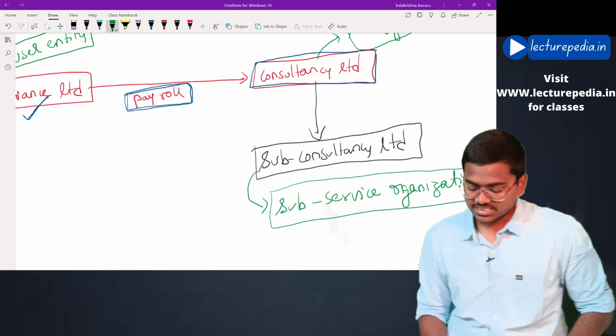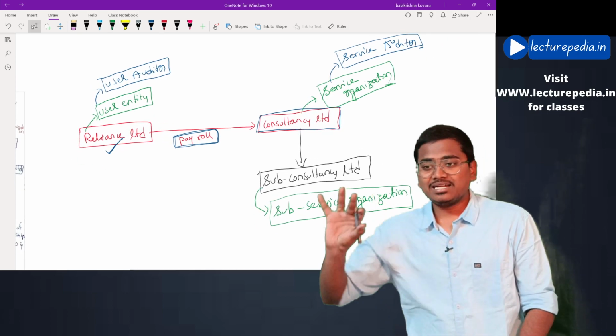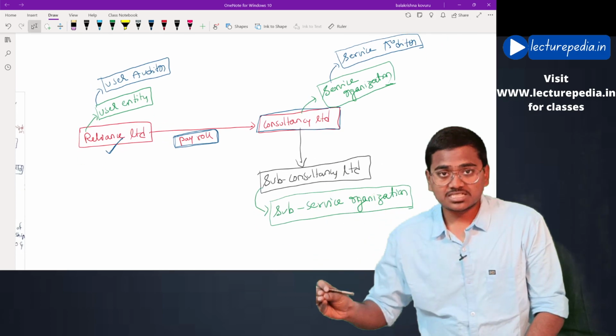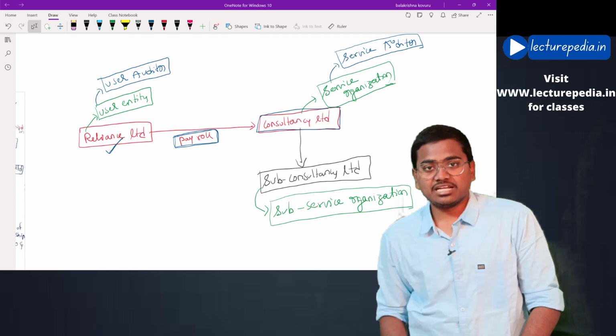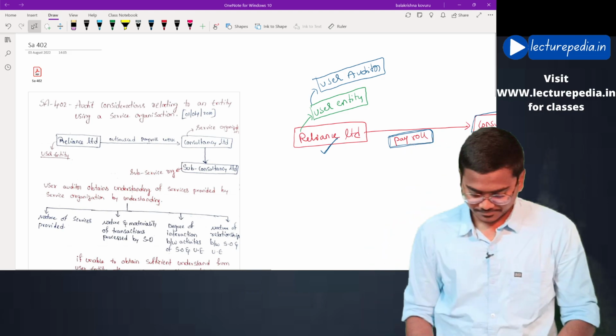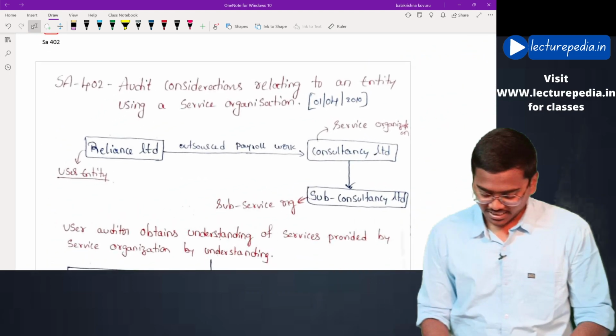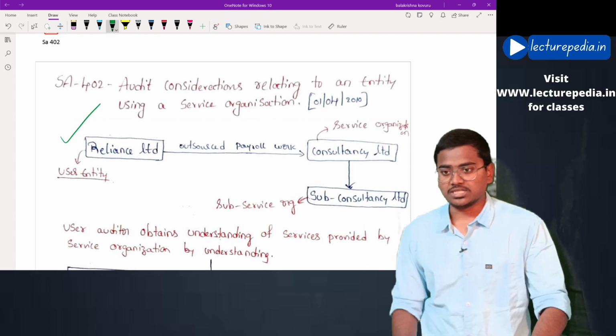These are some of the terminologies that we will be using in this standard, and this is the entire context in which SA 402 has been developed. Now we'll enter into the standard. The same example which I have explained, I have given here. You can go through that.